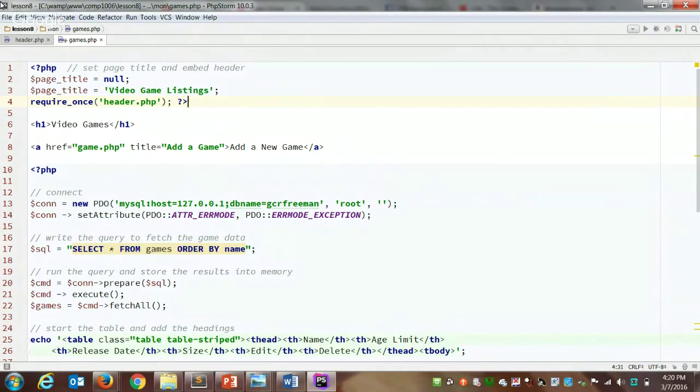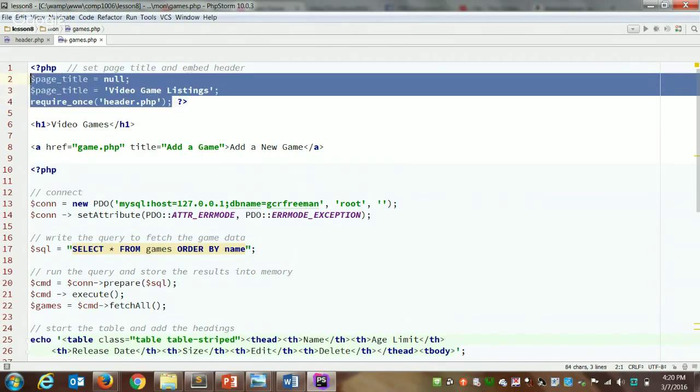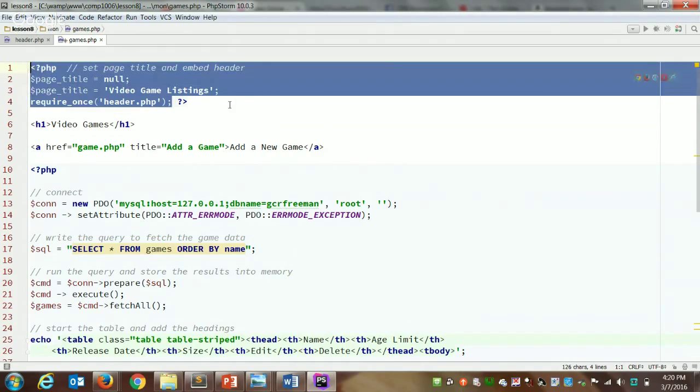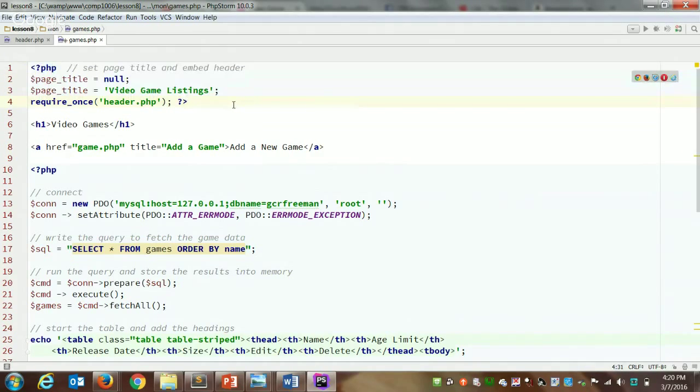If I refresh the games page in the browser now, it's going to look exactly the same as it did from week 5. We shouldn't notice anything different. So I just took all of that, those 15 lines of HTML, and replaced it this way.